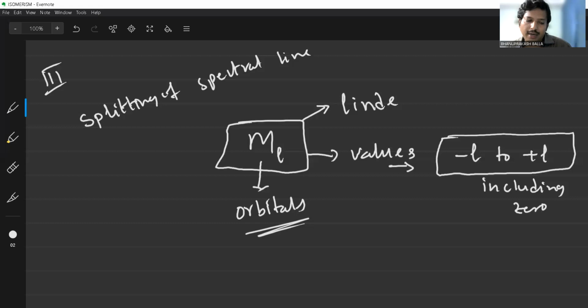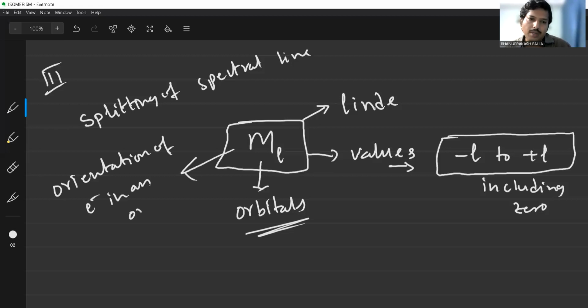Now the magnetic quantum number mainly indicates the orientation of the electron, that is the distribution of electrons in each orbital. So what is the main significance of the magnetic quantum number? The orientation of the electron in an orbital can be explained with the help of the magnetic quantum number.